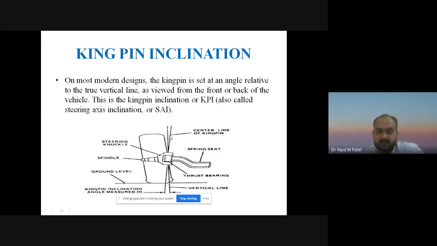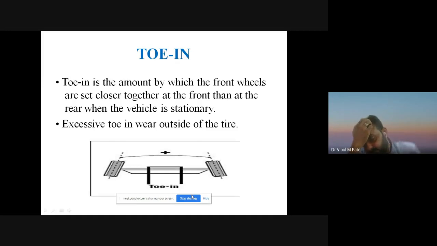કયું? એક તમારી સેન્ટ્રલ લાઈન કોની? કિંગપિન ની, અને એક તમારી વર્ટિકલ લાઈન. એ બંને વચ્ચે જે પ્રોડ્યુસ થાય છે એને કહેવાય સ્ટીયરિંગ એક્સિસ ઇન્ક્લિનેશન અથવા તો કિંગપિન ઇન્ક્લિનેશન. Understand all of you? Now toe-in, as we saw in the figure, toe-in is the amount by which the front wheels are set closer together at the front than the rear, at the rear when the vehicle is stationary.